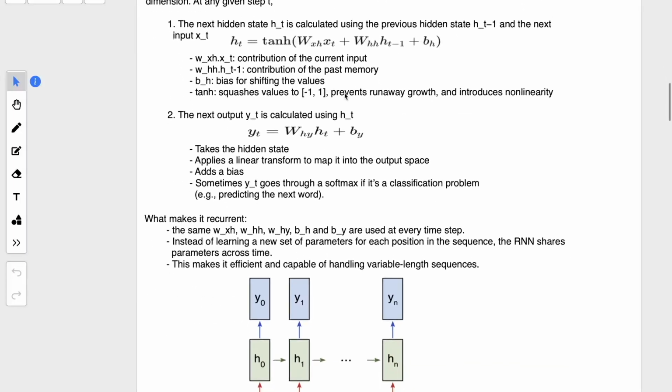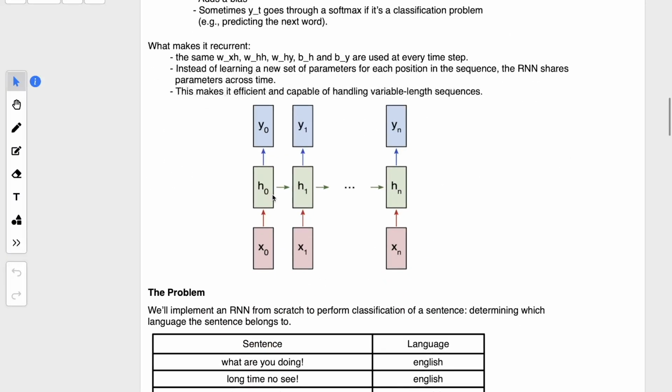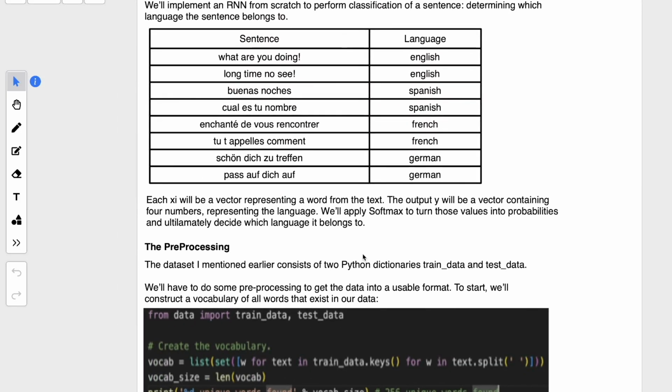The output will be a vector itself, as we have 4 categories. It will be a vector of 4 numbers, where each numerical value tells you the probability of the language the sentence could belong to, and the highest probability will be the output.